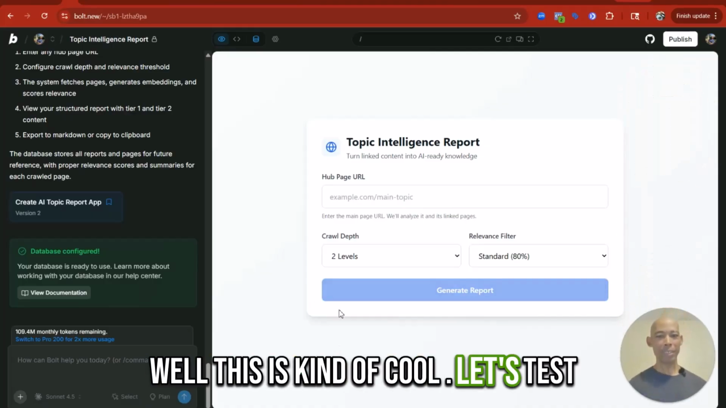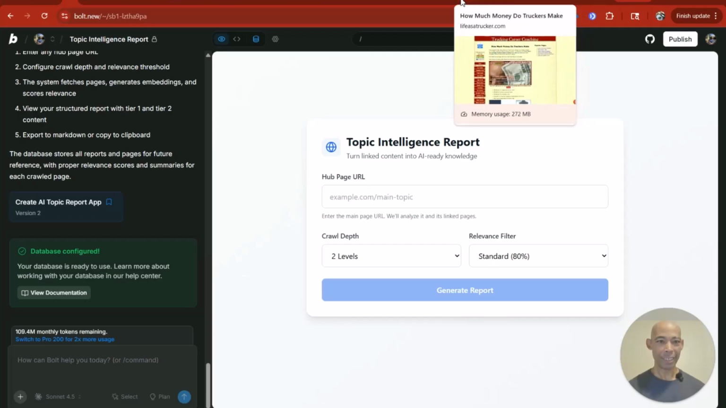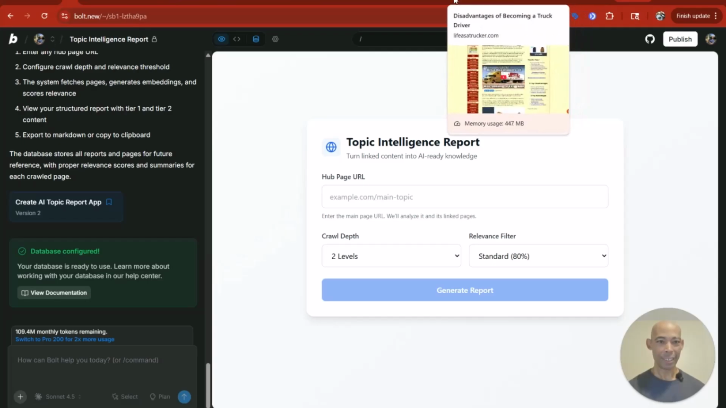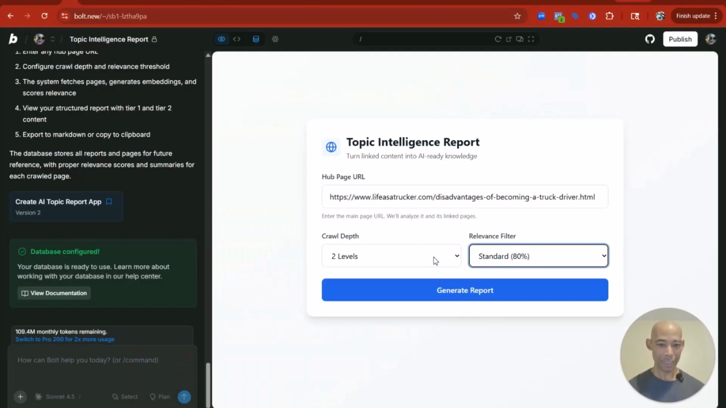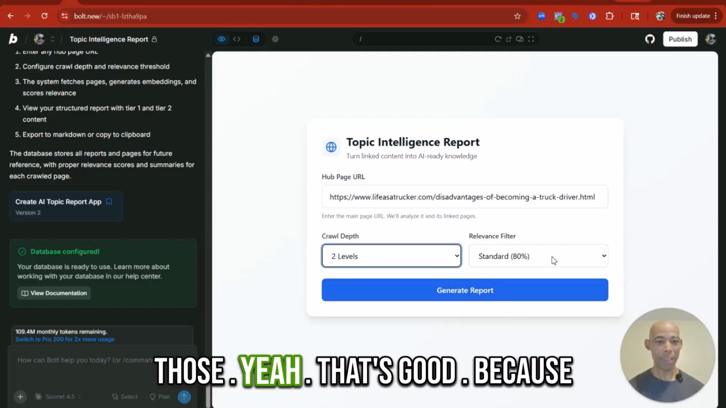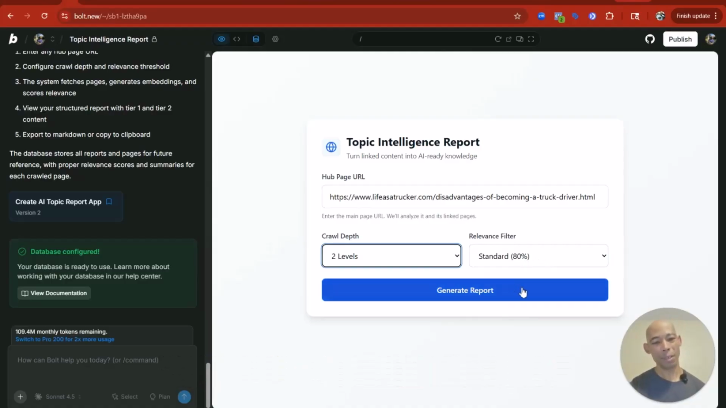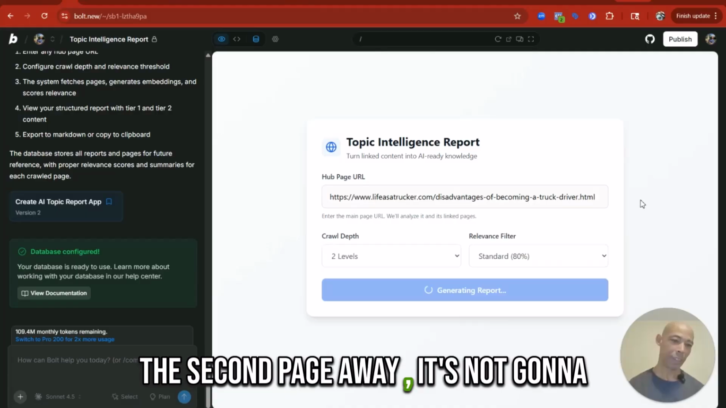Well, this is kind of cool. Let's test it out. And so I use it. Two levels. Now I'm only going to check it out, I'll go two levels. Yeah, that's good. Because you want a higher degree, because likely on the second page away, it's not going to